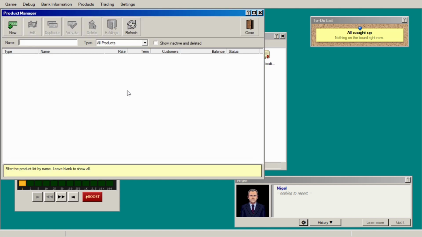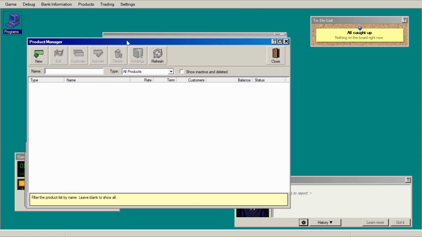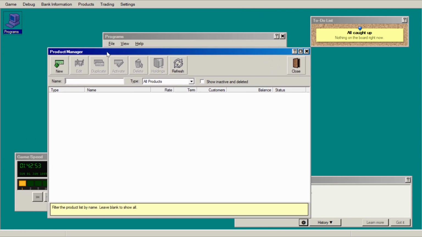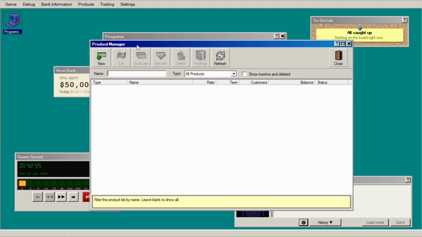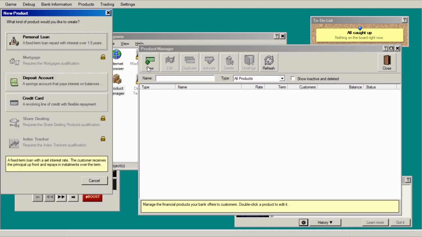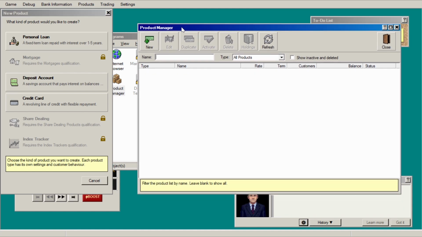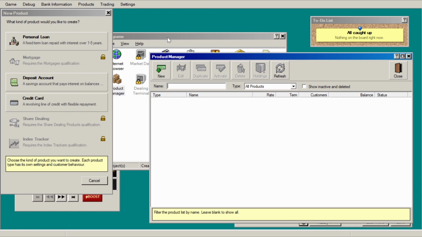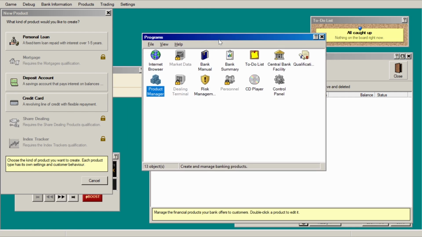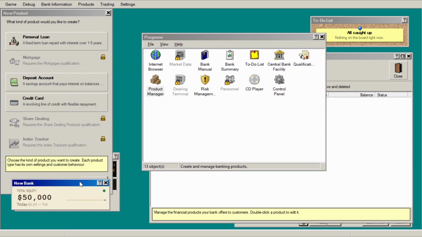So you can open up your product manager, and you'll see we don't have any products yet because we've just started our new bank. And then on the left here, we have a load of different options of products you can make. These are financial products, you sell them to customers, and the idea, of course, is to make money. In terms of the actual overall objective of the game, we don't have a single metric defined yet, but one of the figures of merit, which is going to be most important, is what's called equity.